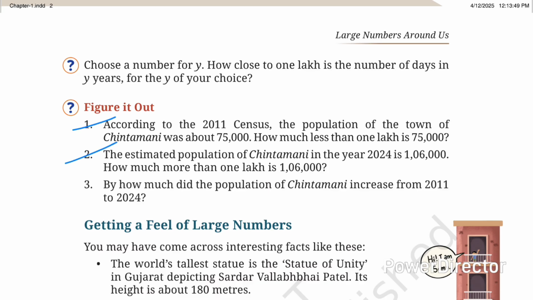The second is over, the first is also over. Then third: by how much did the population of Chintamani increase from 2011 to 2024? So now first we should write the population of Chintamani in 2011. So how much was it? 75,000. So in 2024 how much? Here in the second question they already gave it, that is 1,06,000. So now we should find out.